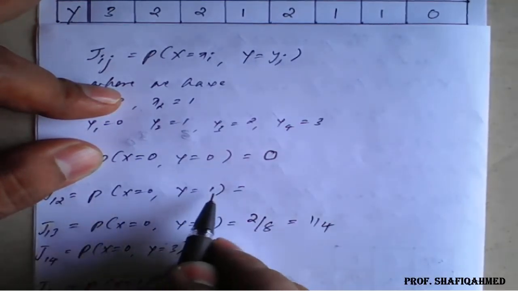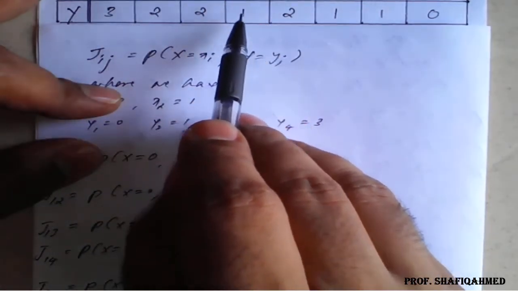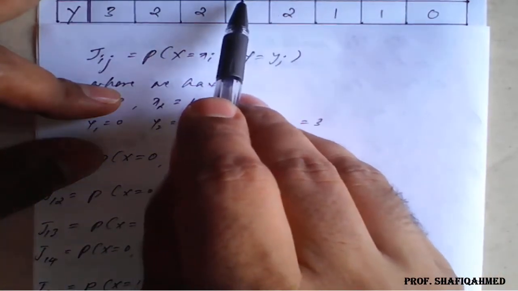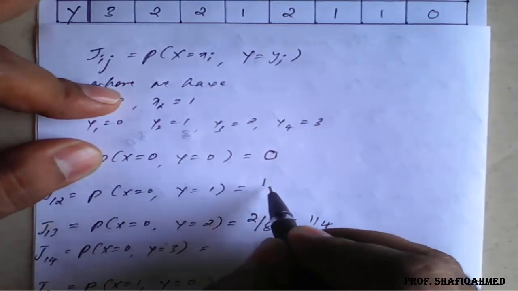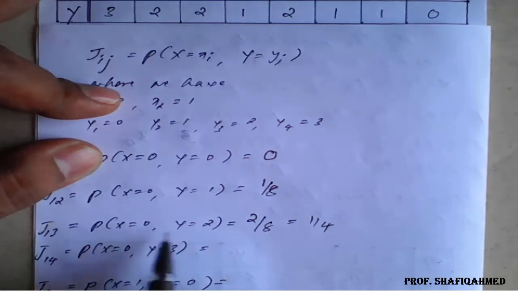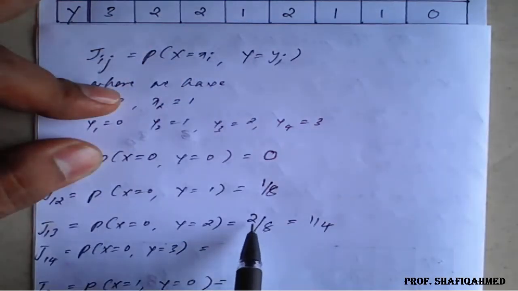Now x is 0, y is 1. x should first be 0 and y is 1. Such cases we have only one. So I will write out of 8 only 1. Here x is 0, y is 2 is out of 8 only 2.